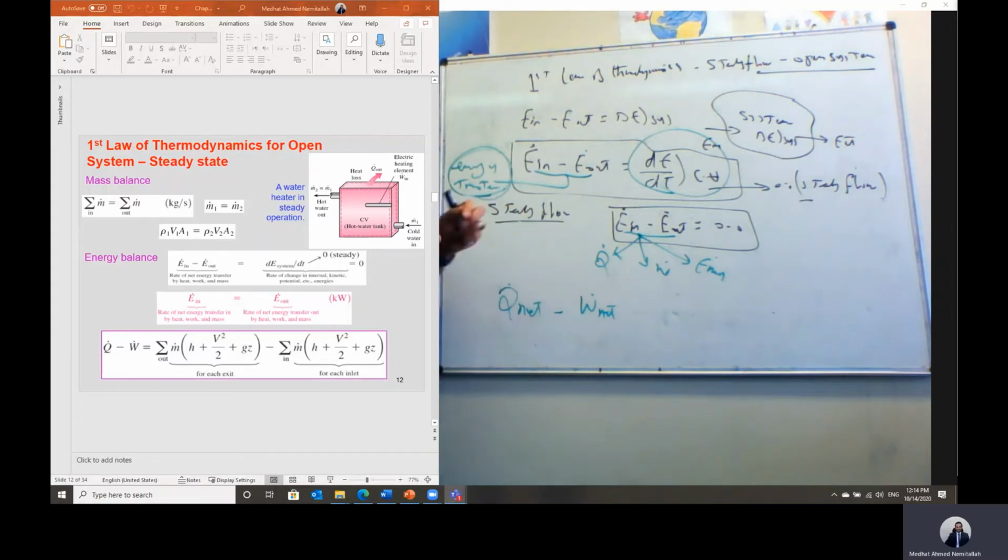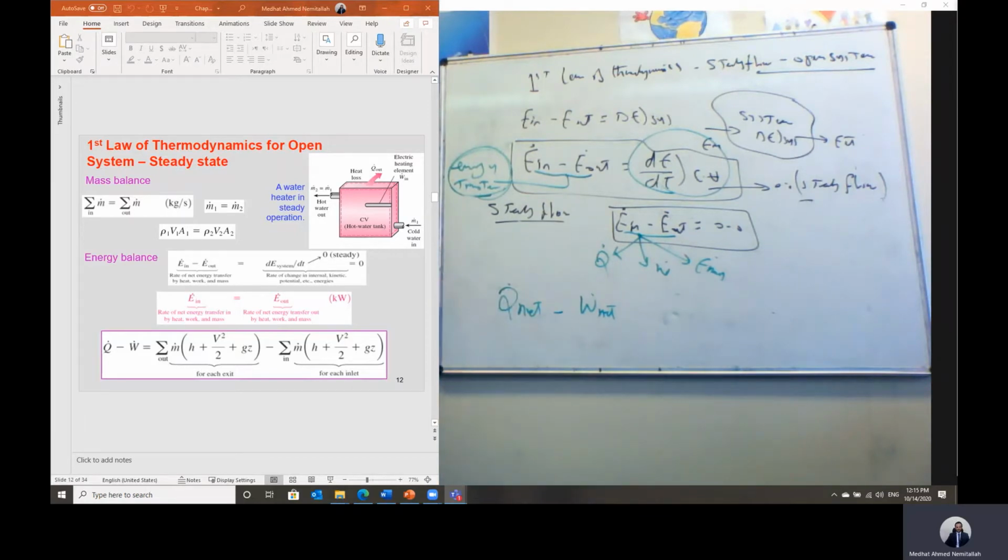We explained this earlier: the sign of the work into or out of the system is the opposite to that of heat transfer. Work is positive when it is leaving the system, but heat transfer is negative when the heat is rejected from the system. And the reverse: heat added is positive, and if work is applied into the system, it has a negative sign.